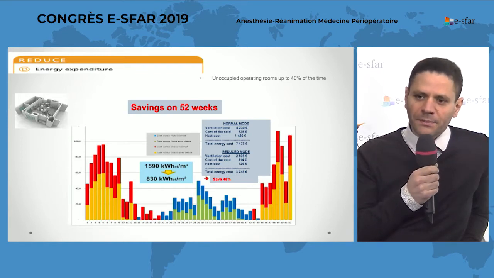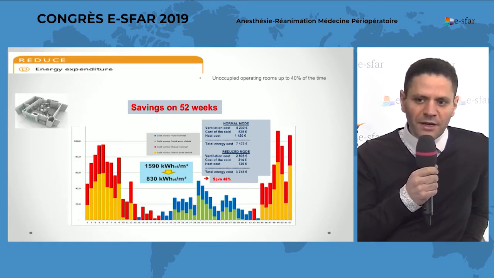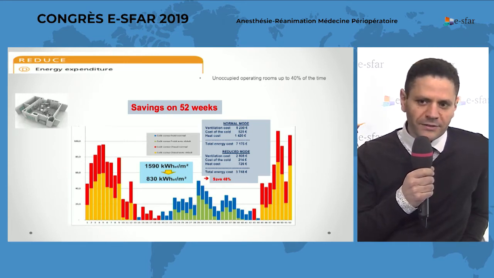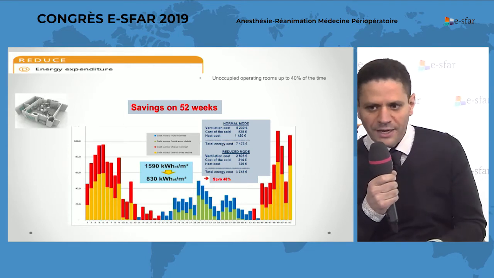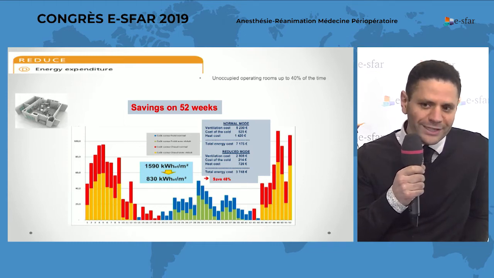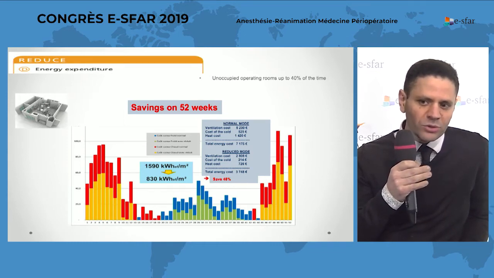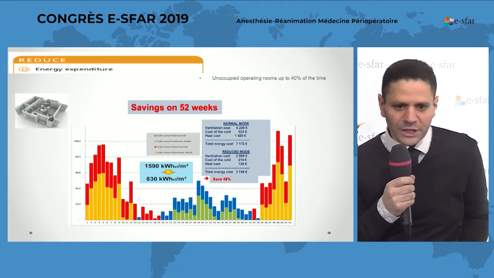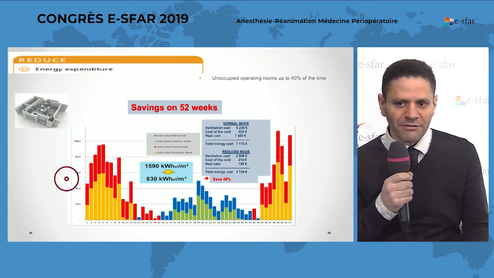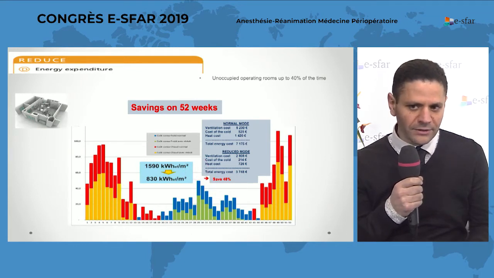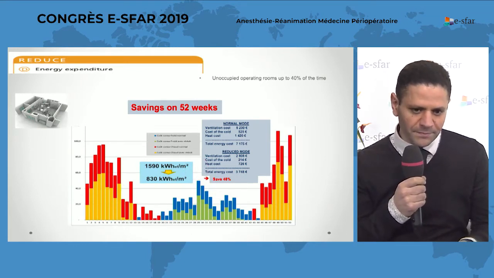And this permits saving cost by about 48%, because the cost of energy was about 7,000 euros per operating room and went down to about 3,700 euros per operating room. And it shows that it's available also in winter and in spring, and it's really significant.